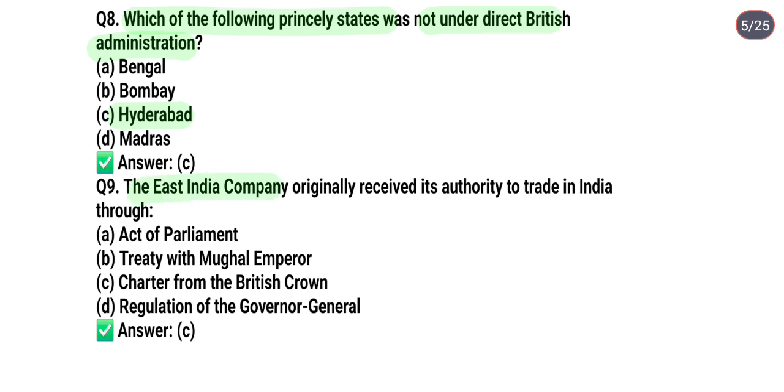East India Company originally received its authority to trade in India through which? Option A, Act of Parliament. Option B, treaty with Mughal Emperor. Option C, charter from British Crown. Option D, regulation of Governor General. So the correct answer is option C, charter from British Crown.